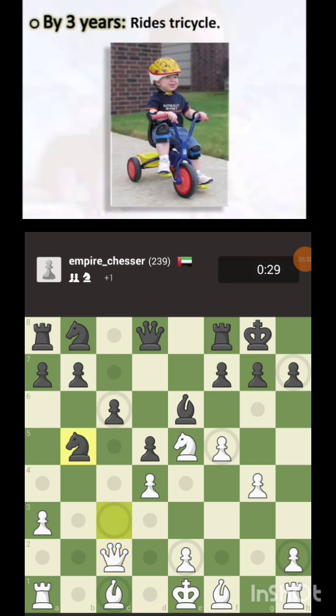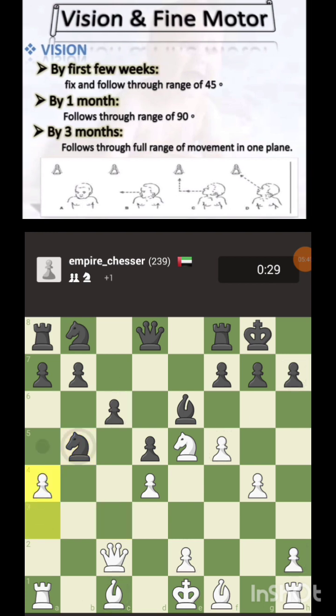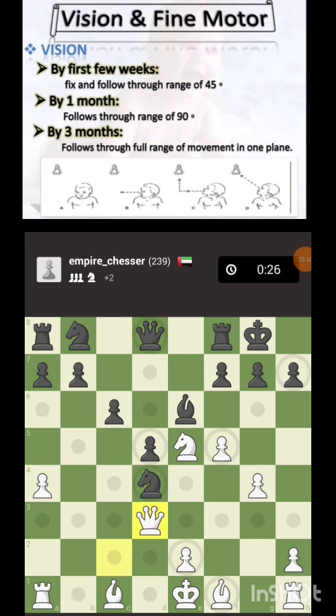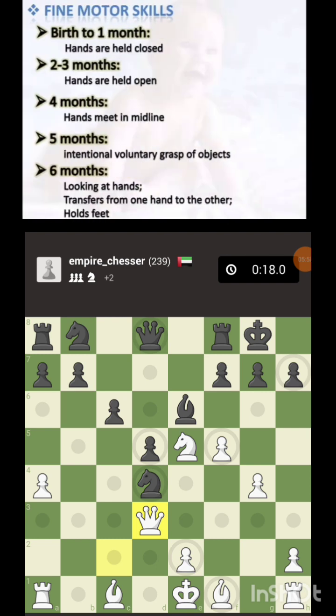By 3 years he can ride a tricycle. So teach your 3-year-old how to ride a tricycle. Vision and fine motors is next. Vision: he can see around 45 degrees of angle. By 1 month he can see around 90 degrees of angle, and by 3 months he can see the full range of movements.